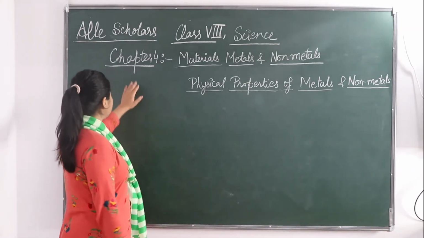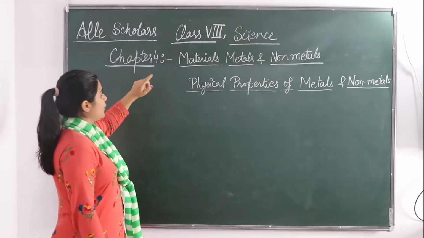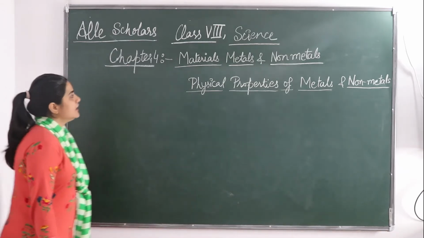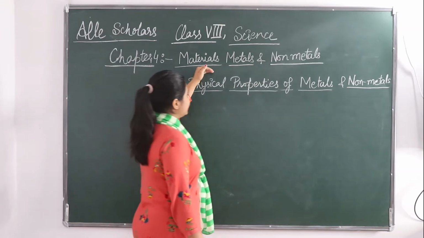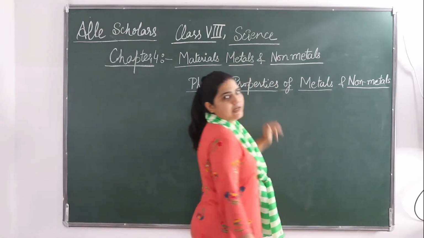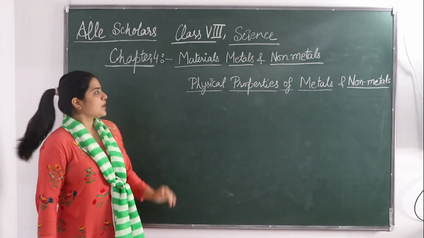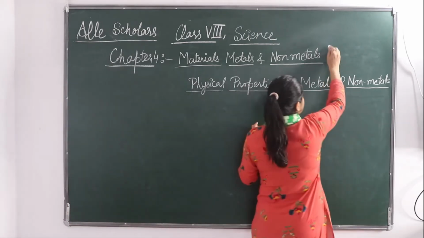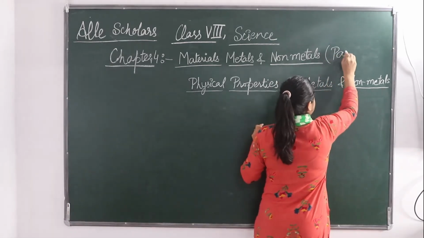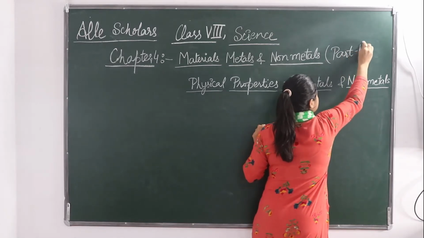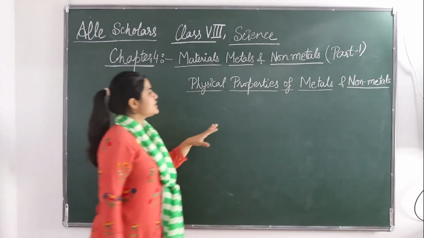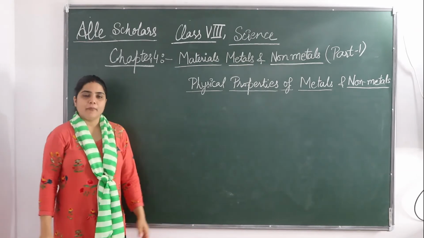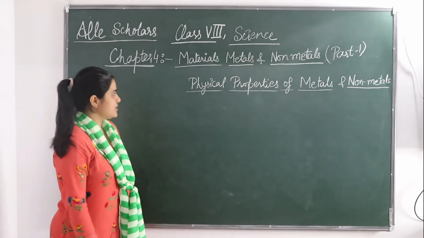So today I will be taking the fourth chapter from class 8 science. The name of the chapter is Materials: Metals and Non-metals. Today, in part 1 of this chapter, I will be discussing the physical properties of metals and non-metals.